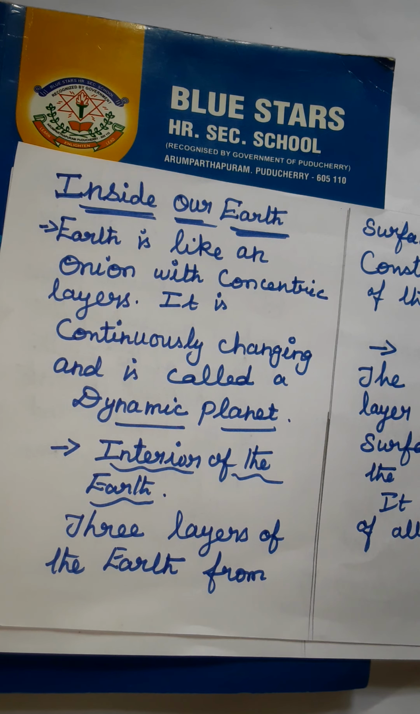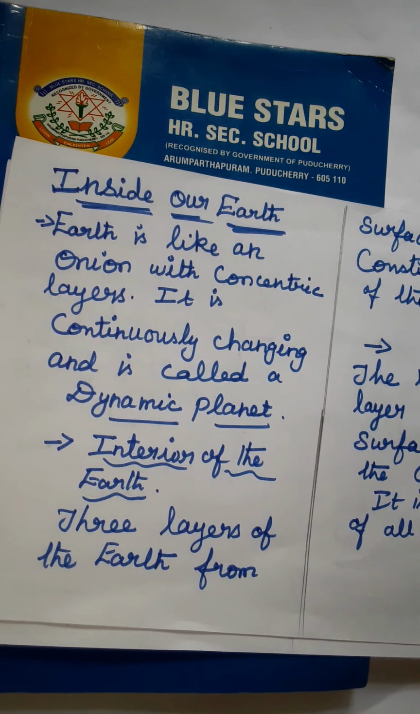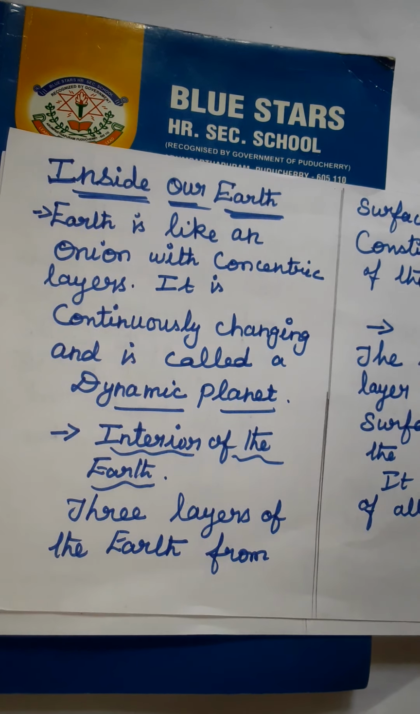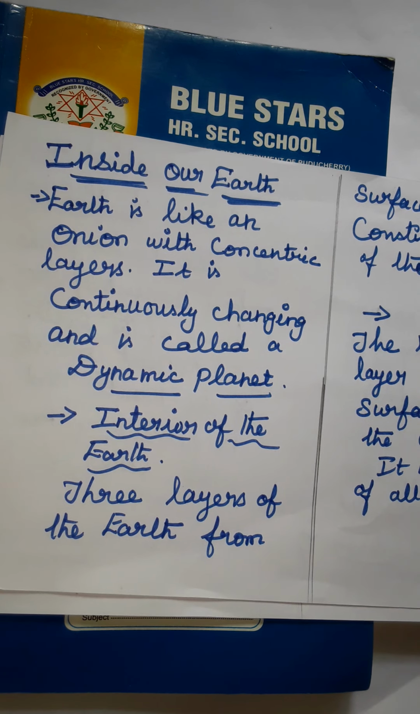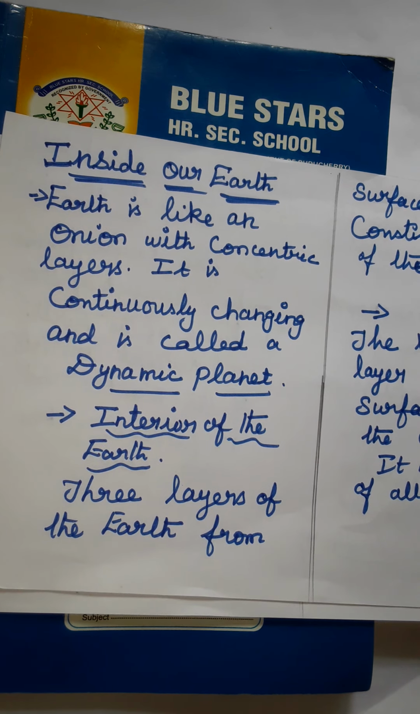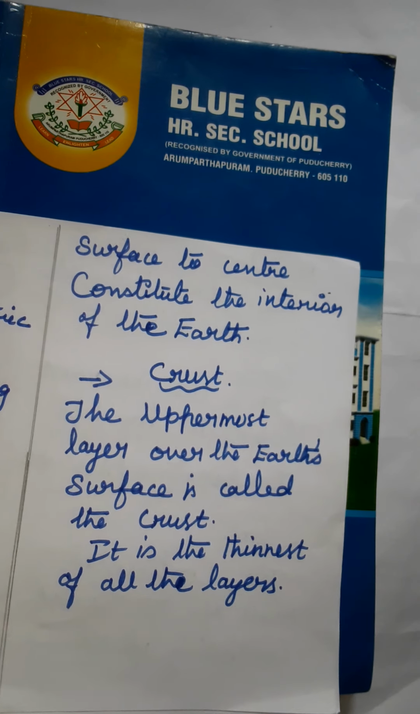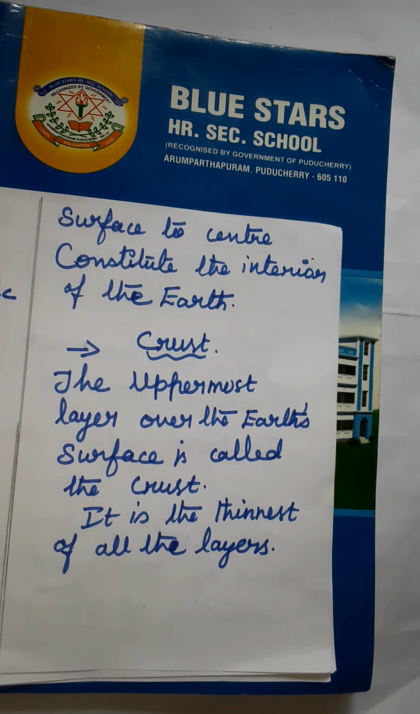Do you know Earth is also called a dynamic planet? Why? Because Earth is like an onion with concentric layers. It is continuously changing, so it's called a dynamic planet. Now we are going to see some points. That is the interior of the Earth. There are 3 layers of Earth from surface to center that constitute the interior of the Earth.